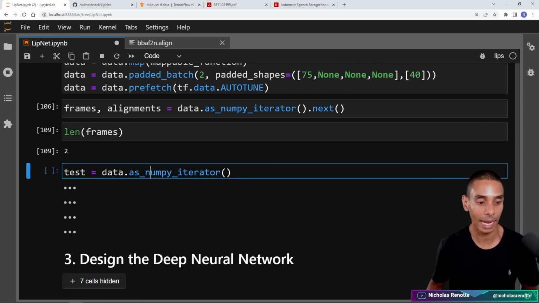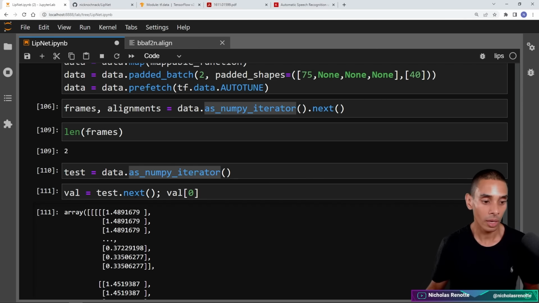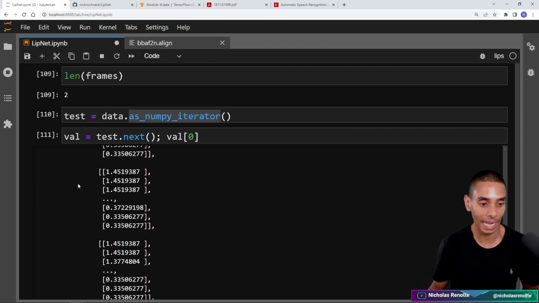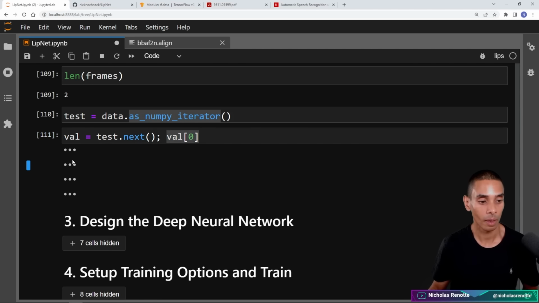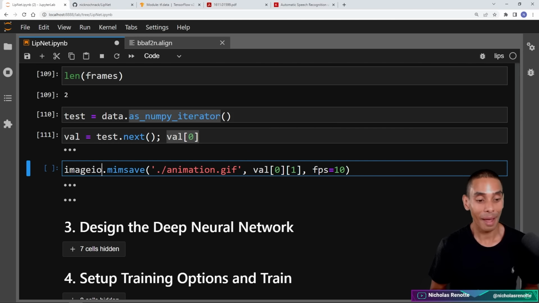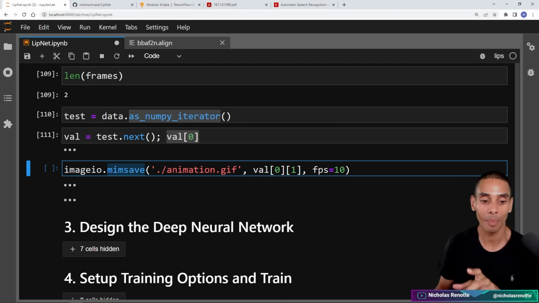Now, what we can actually go on ahead and do is run through this. So I'm going to run data.as_numpy_iterator. This allows you to iterate through exactly the same as what we're doing up there. You can see that by running .next, val0 is going to be returning our frames. Then this is my favorite function, right? So imageio.mimsave actually converts a NumPy array to a GIF.